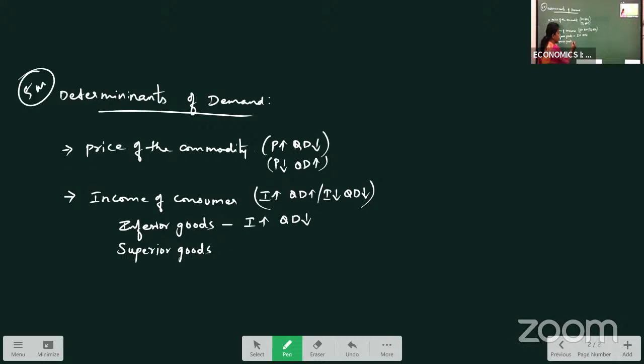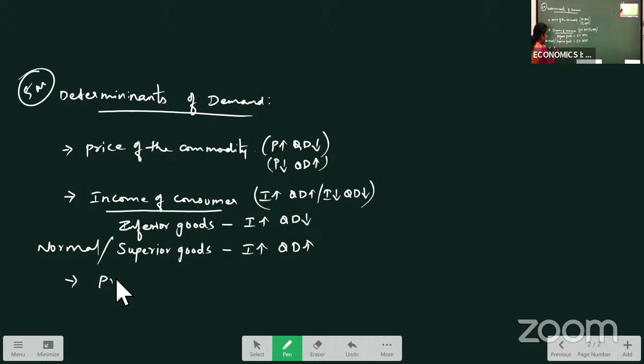Coming to superior goods, when income increases, quantity demanded for superior goods also increases. These superior goods are also called normal goods, like our daily used durable goods, television, refrigerators, and all these. As my income increases, I demand more of these goods. So, income of the consumer is one factor which is affecting the demand.